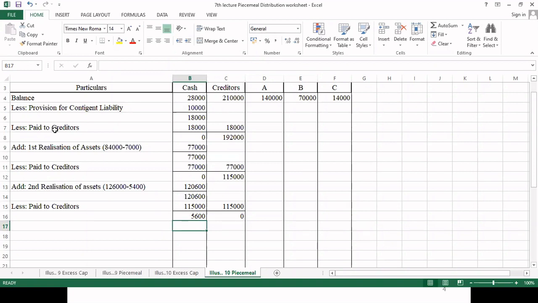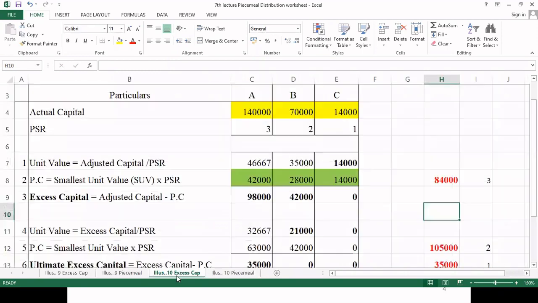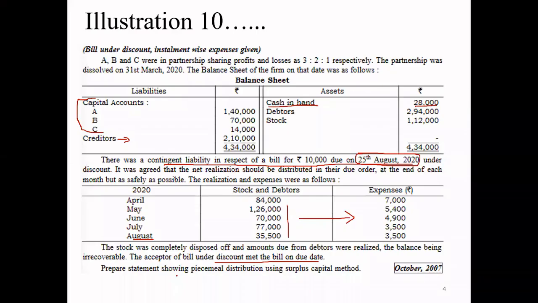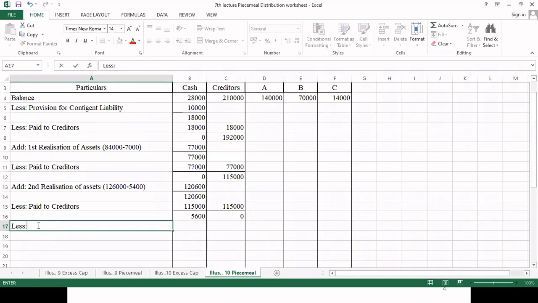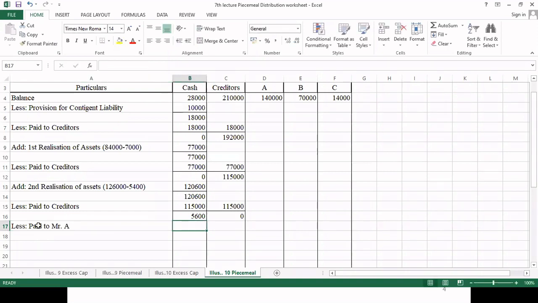Now after this, we have to pay capital liability, and for paying capital liability, we will follow the statement of excess capital. The statement of excess capital says, first of all, we have to pay 35,000 to Mr. A, then between A and B 1,05,000, and finally as per the first proportionate capital. So let's pay to Mr. A first. We don't have that much balance, so whatever balance we have, we will pay that. 5,600 we are paying.